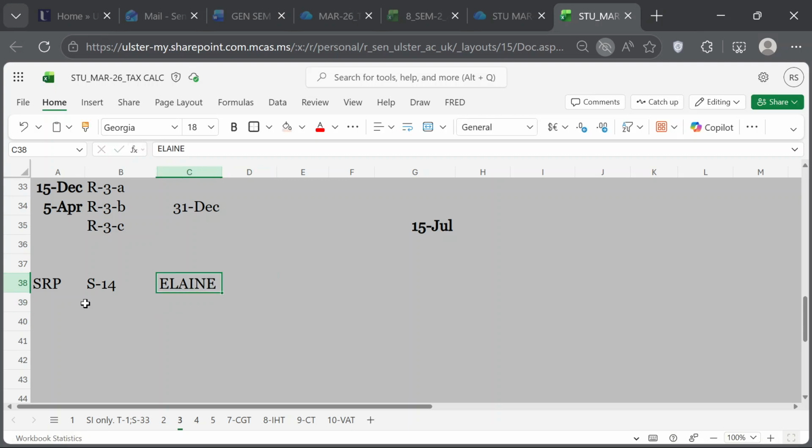How much did she get in SRP? Her SRP is 3450. I'm not sure whether that year also, because this is not from the current year. The current year's SRP limit is 30,000. Most likely that year also the figure was 30,000. Let's assume that.